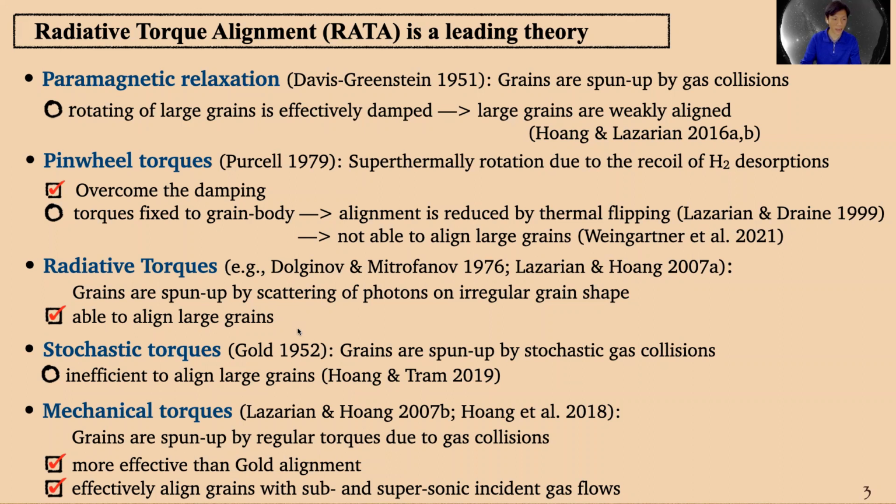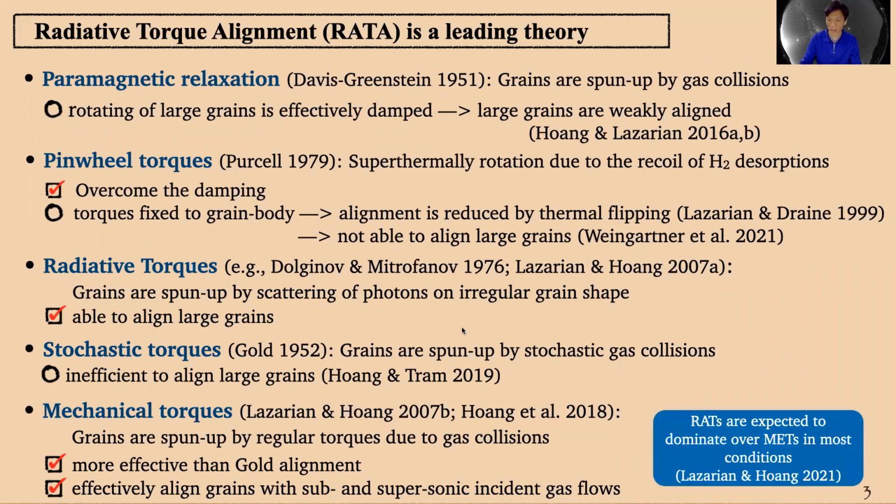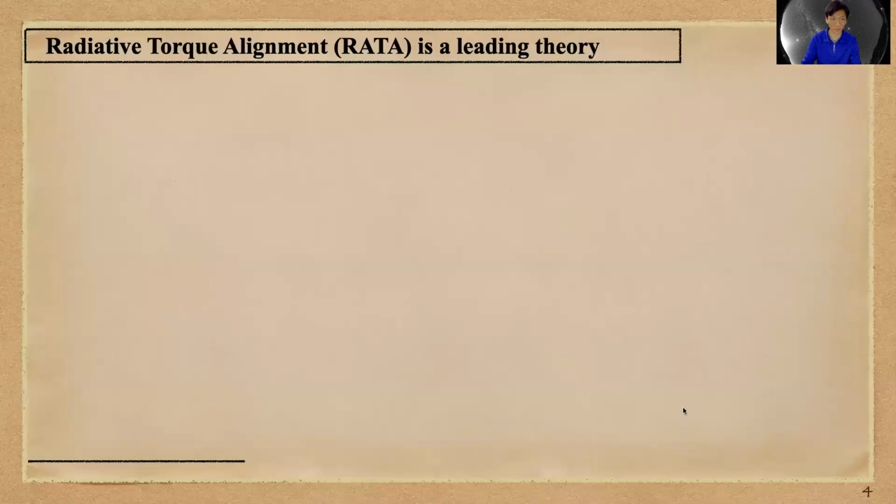Even though the relative importance between radiative torques and mechanical torques has not been studied yet, the radiative torques are expected to dominate over the mechanical torques in most astrophysical conditions. So please see the very nice review by Lazarian and team, 2021.